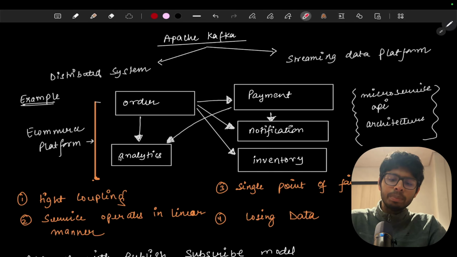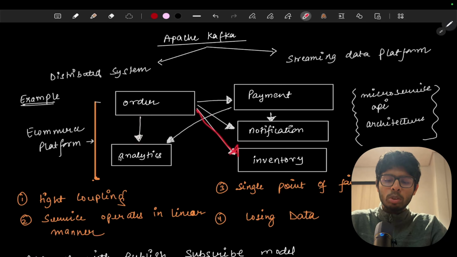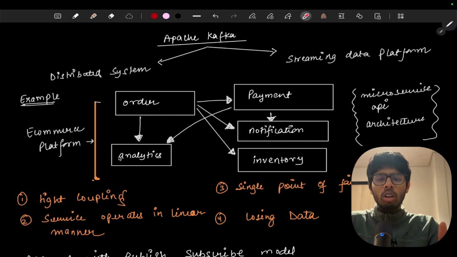Now the payment service also wants to push some data to the analytics service. The order service also wants to push data to the analytics service. The payment service is sending the data by itself and the order service is sending by itself, and after that the order service pushes the data to the inventory service. So this is the whole flow.